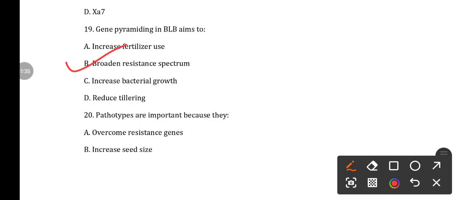Gene pyramiding means we will incorporate multiple resistance genes in a single variety through a repetitive backcrossing method. So that will broaden the resistance spectrum, because if multiple resistance genes are present in a single variety, then it will be resistant to multiple races or multiple strains of the pathogen.